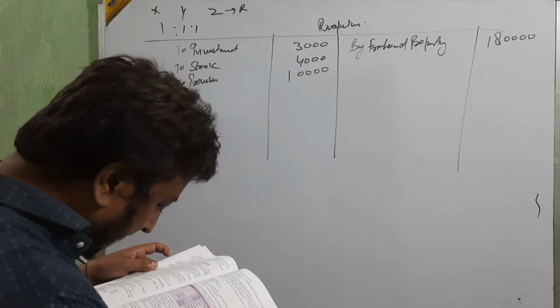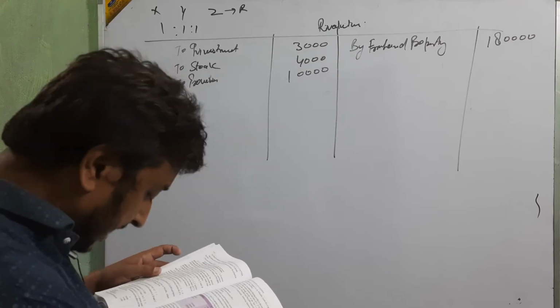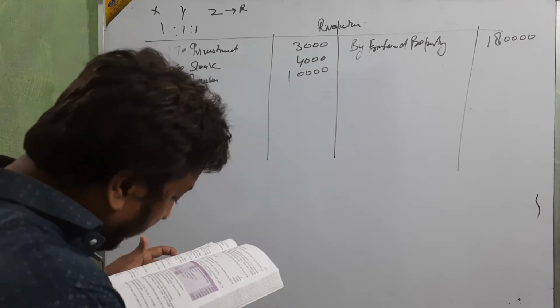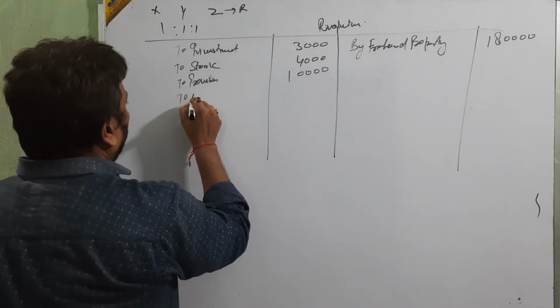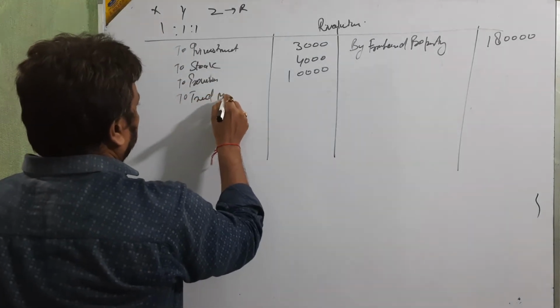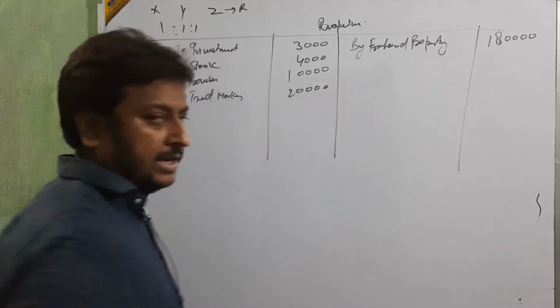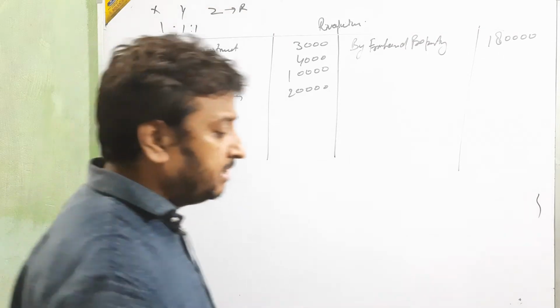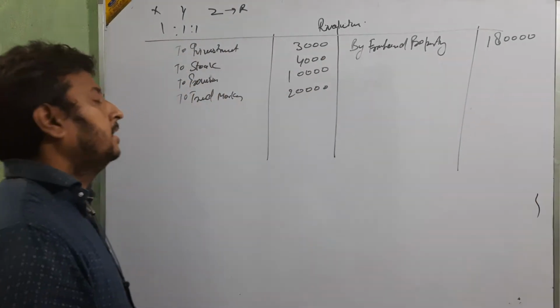Next, trademarks are valueless, and the trademark value is 20,000. Valueless means nil, nil means loss, so we show it on the debit side.